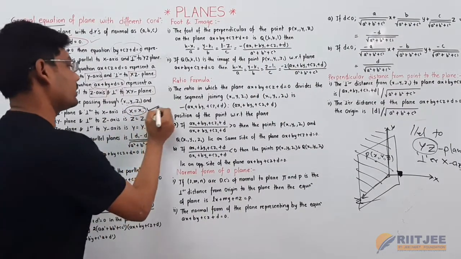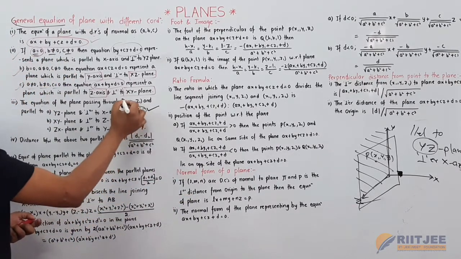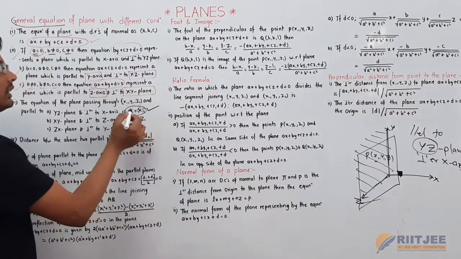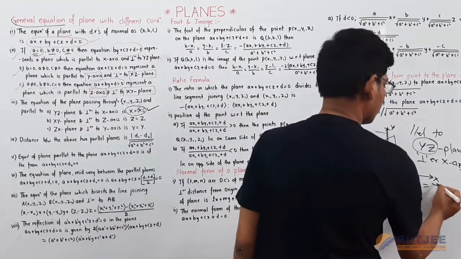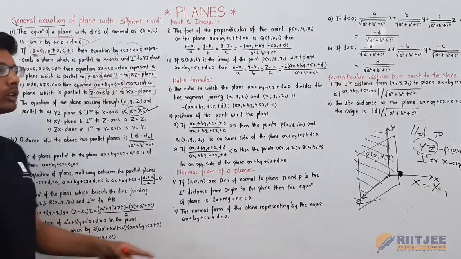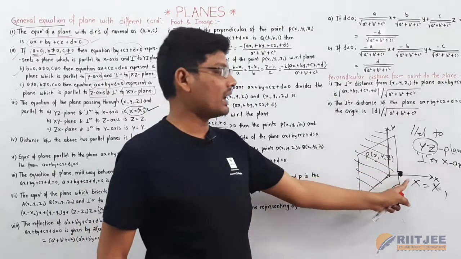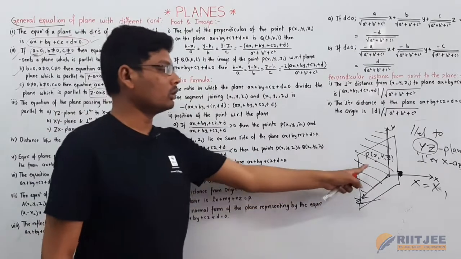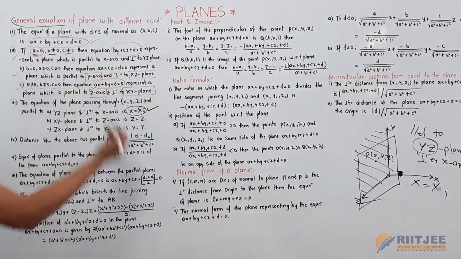This is a simple equation, x is equal to x1, where x1 is the value of the point through which the plane passes. So the equation of the plane is x is equal to x1. This is the equation of a plane that is parallel to the yz plane and perpendicular to the x axis. In the previous case it was parallel to an axis and perpendicular to the plane. Now in this case it is parallel to the plane and perpendicular to the axis. This is the difference between the two cases.